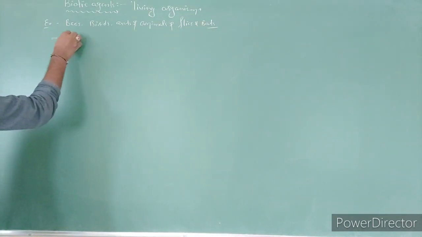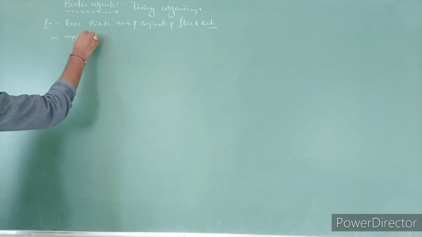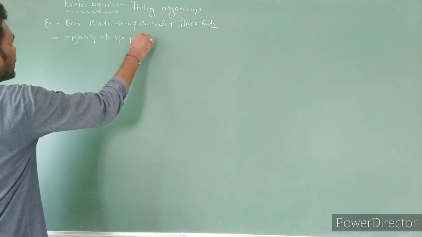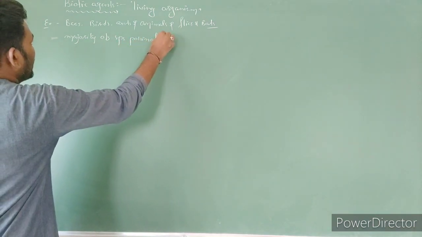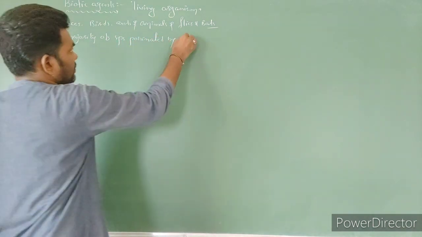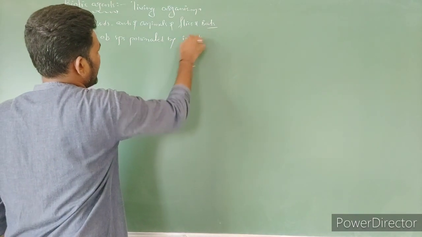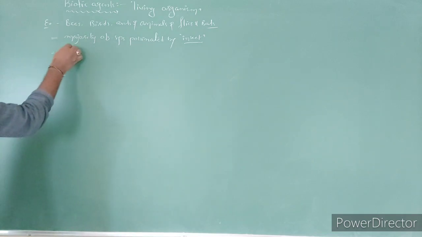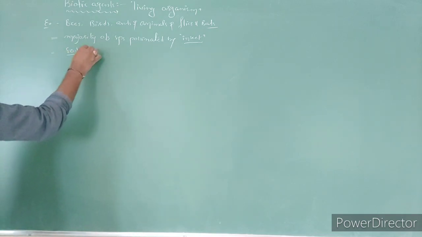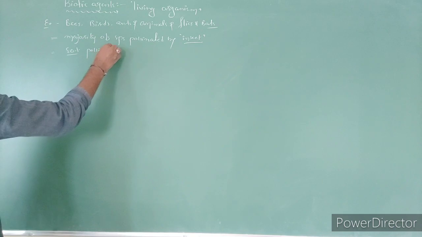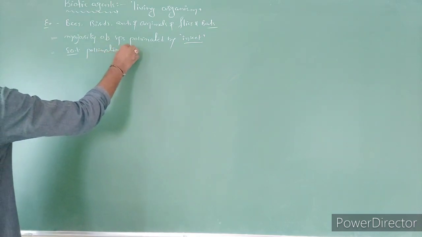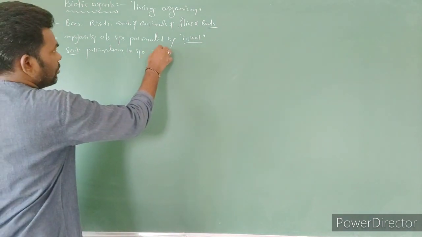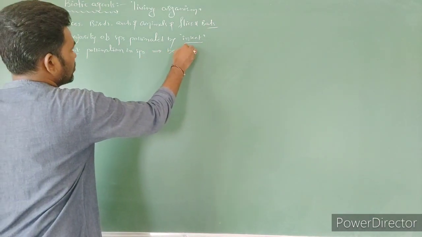Here the majority of species are pollinated by insects, right? And the next point is 80% of pollination in all plants is done with the help of bees.